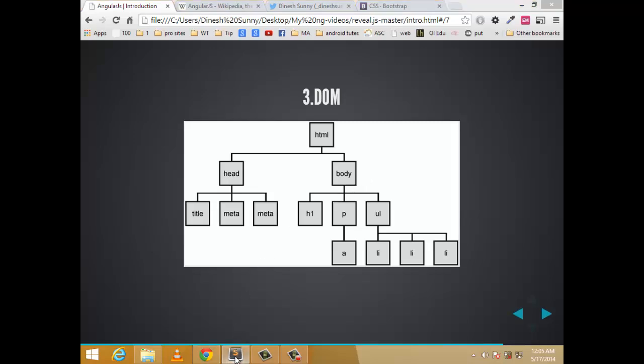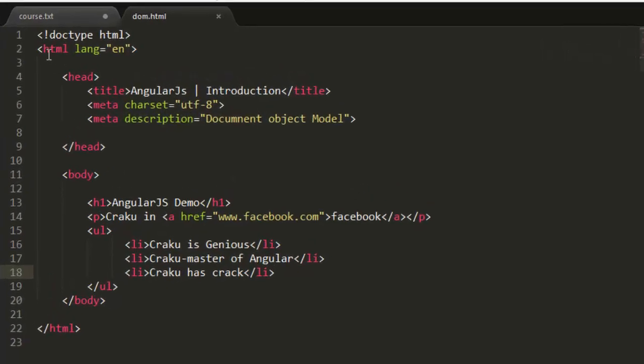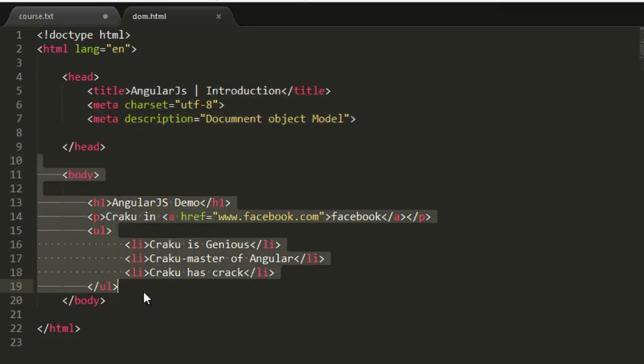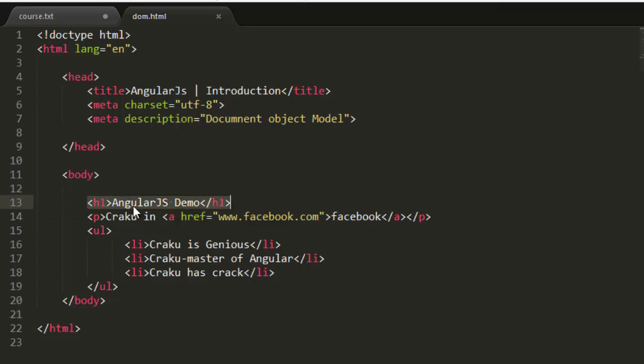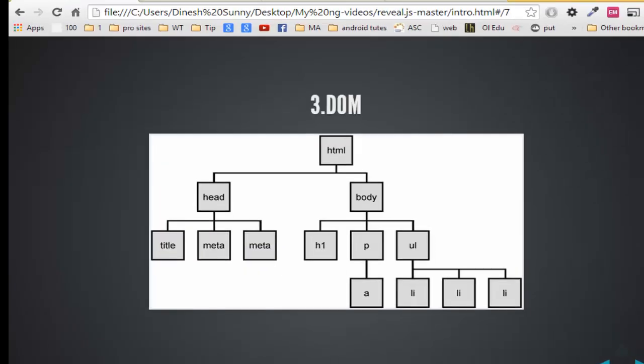To explain this, I have a simple HTML file here. This HTML file consists of a head tag and a body tag. Inside the head tag there is one title and two meta tags, and inside the body tag there is one h1 and one paragraph which contains an anchor tag inside it, and a UL element which has three elements. If I represent the same document as a document object model, it will look like this.